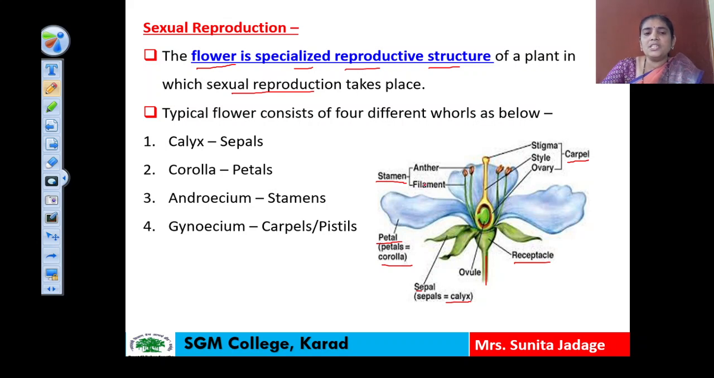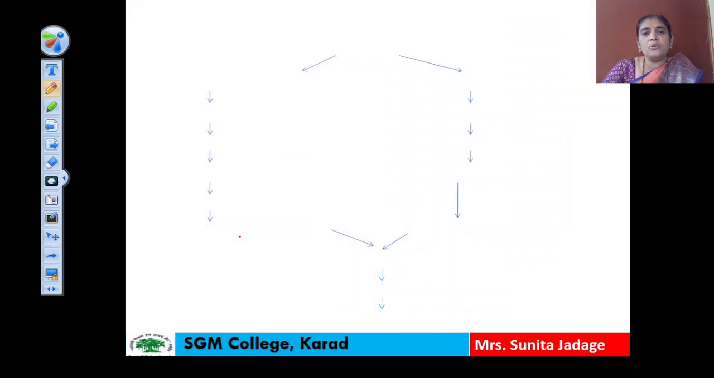So from this, androecium and gynoecium are taking part in the sexual reproduction. So we have to study the details of this male reproductive whorl and female reproductive whorl. So first of all, we have to see here the events which are occurring in the sexual reproduction, or the different processes occurring in the sexual reproduction in angiosperms.